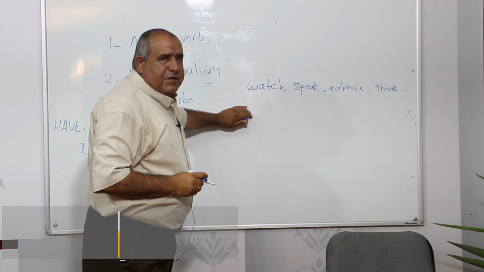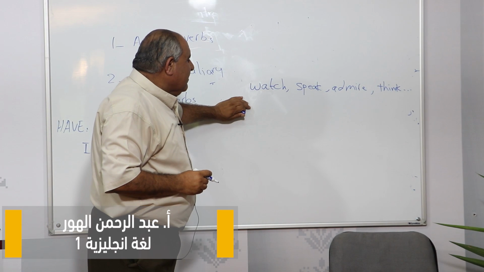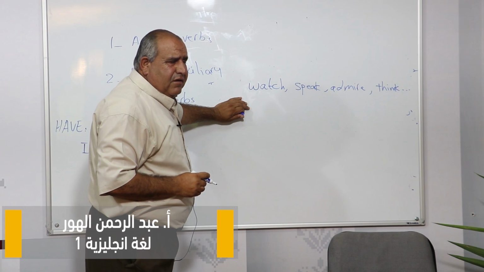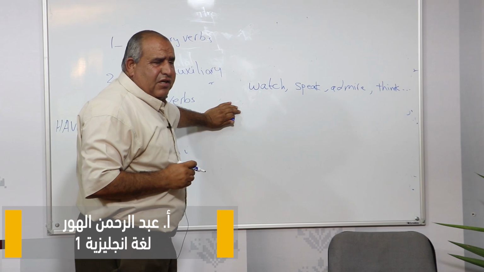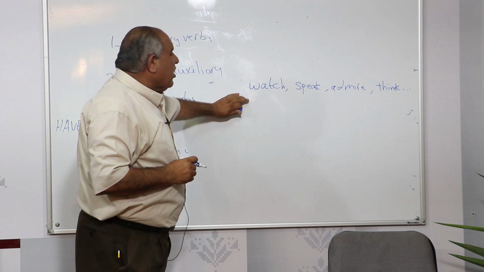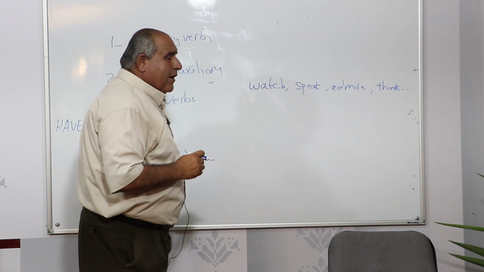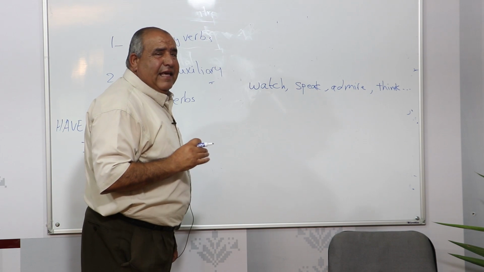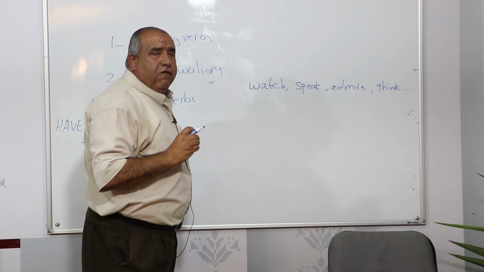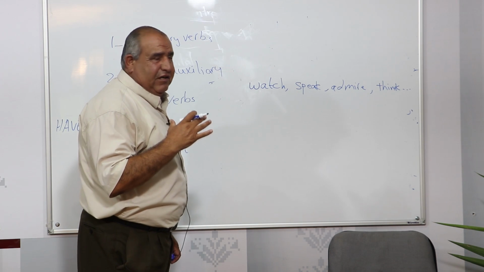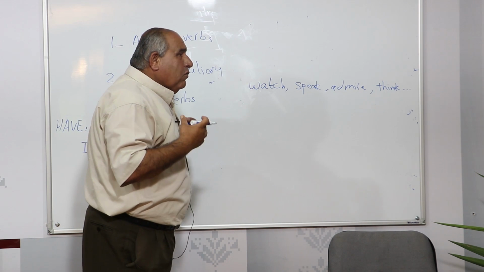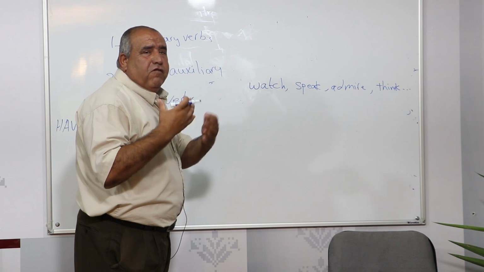Well, these full verbs represent the very large group of words which are found in the dictionary. They are called full verbs because they have full meaning of showing action. So when we talk about watch, we talk about the action of watching.